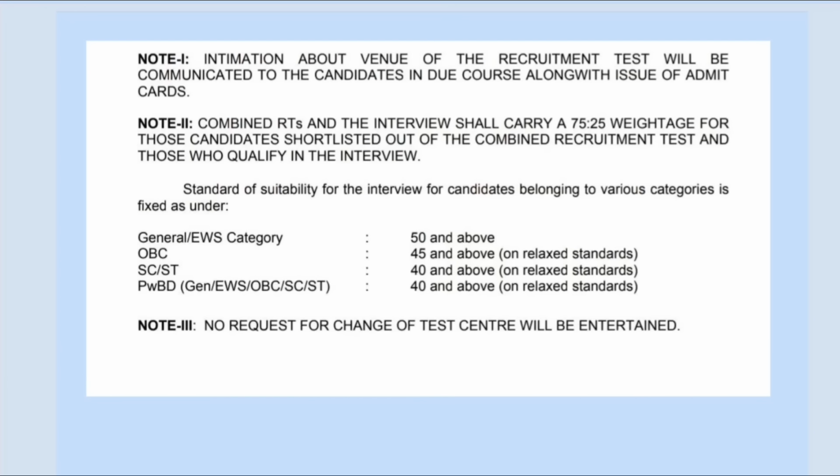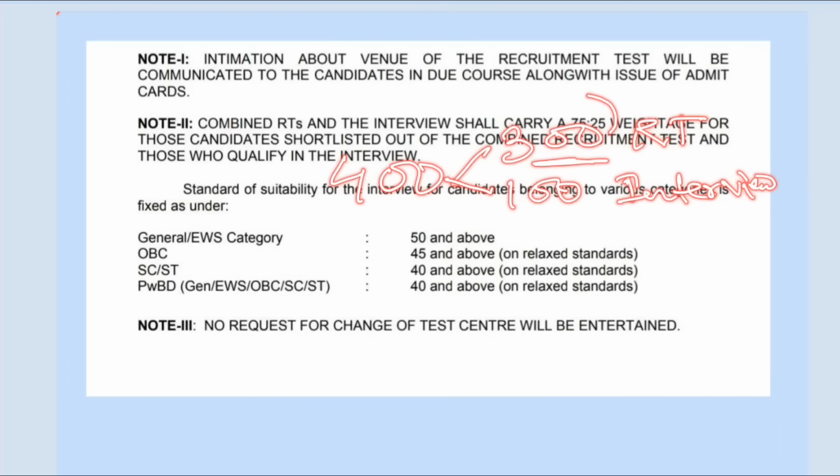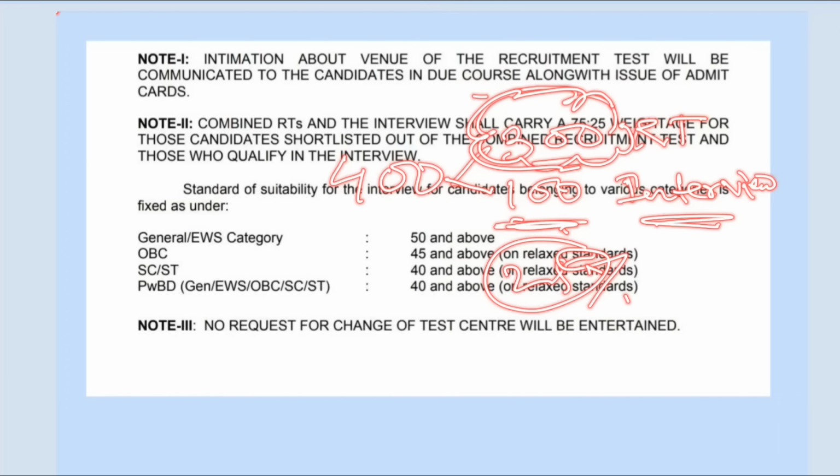Let's see some more things about this exam. See, firstly, the recruitment test carries 75% of the weightage, whereas the interview will carry 25% of the weightage. So this is a total of 400 marks. Out of this, 300 marks is for the recruitment test, whereas 100 marks is for the interview. So there is a lot of weightage in the recruitment test. So you need to prepare for this very strictly and holistically, whereas only 100 marks are there for the interview process. So the interview contains only 25% weightage, whereas the recruitment test contains 75% weightage. So you can see its importance from here.